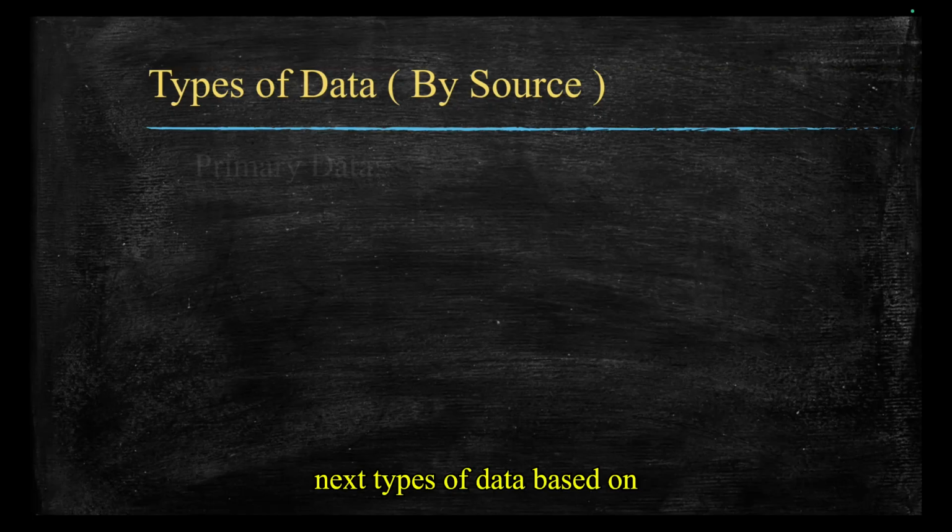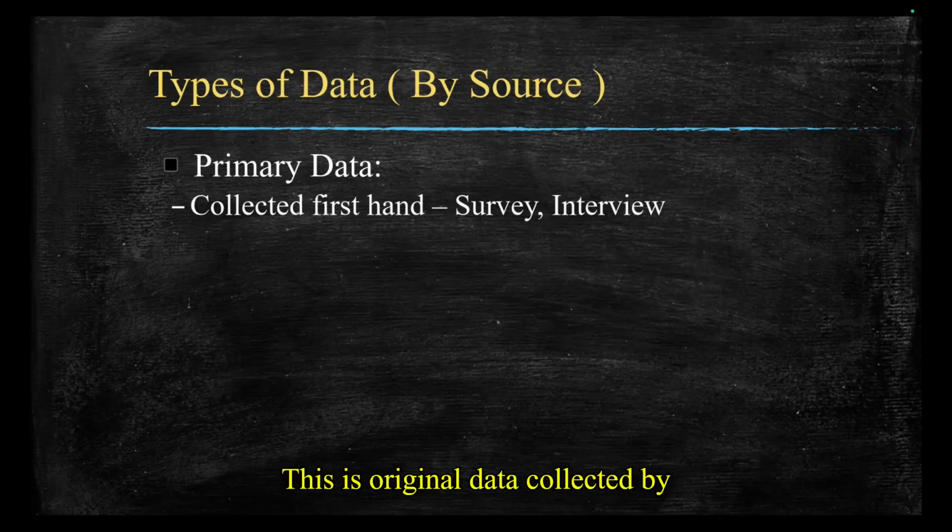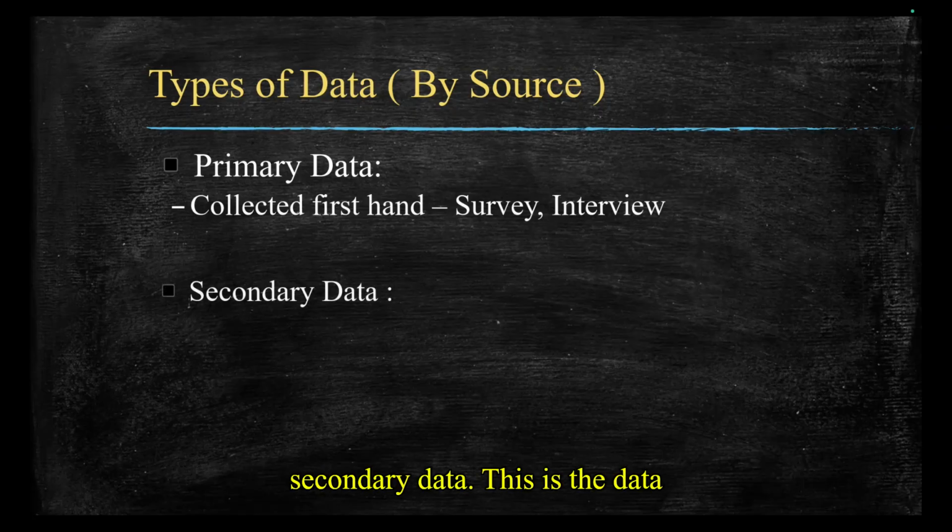And next, types of data based on source. Data can also be classified based on the source. In that, primary data and secondary data. First, we will discuss primary data. This is original data collected by a researcher directly by survey, interview, like that. For example, if I go to a school and take a survey of students about their study habits, that's primary data.